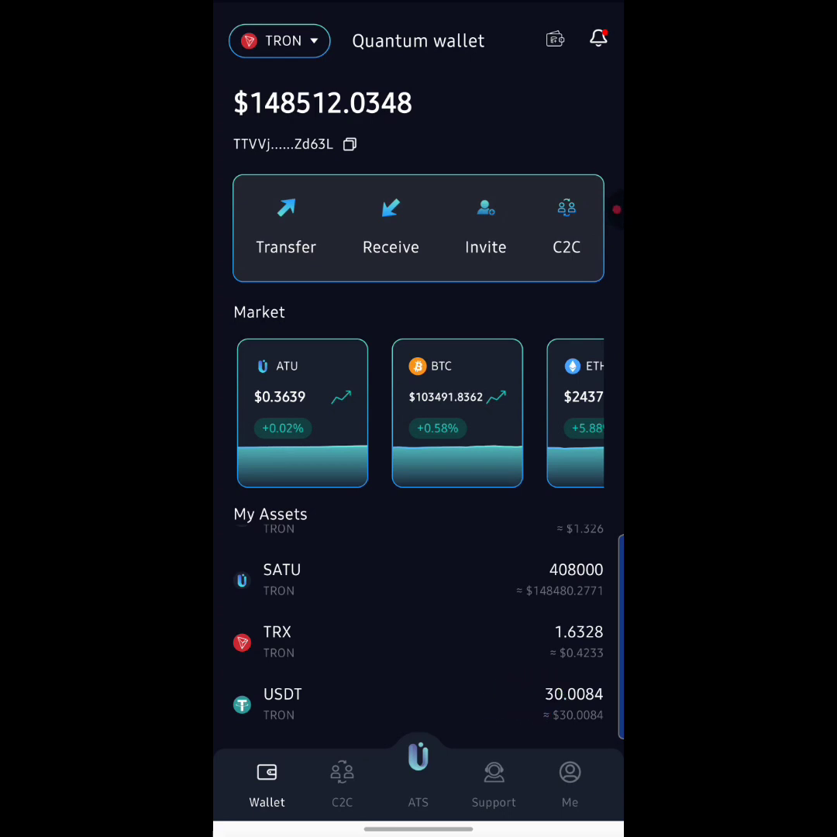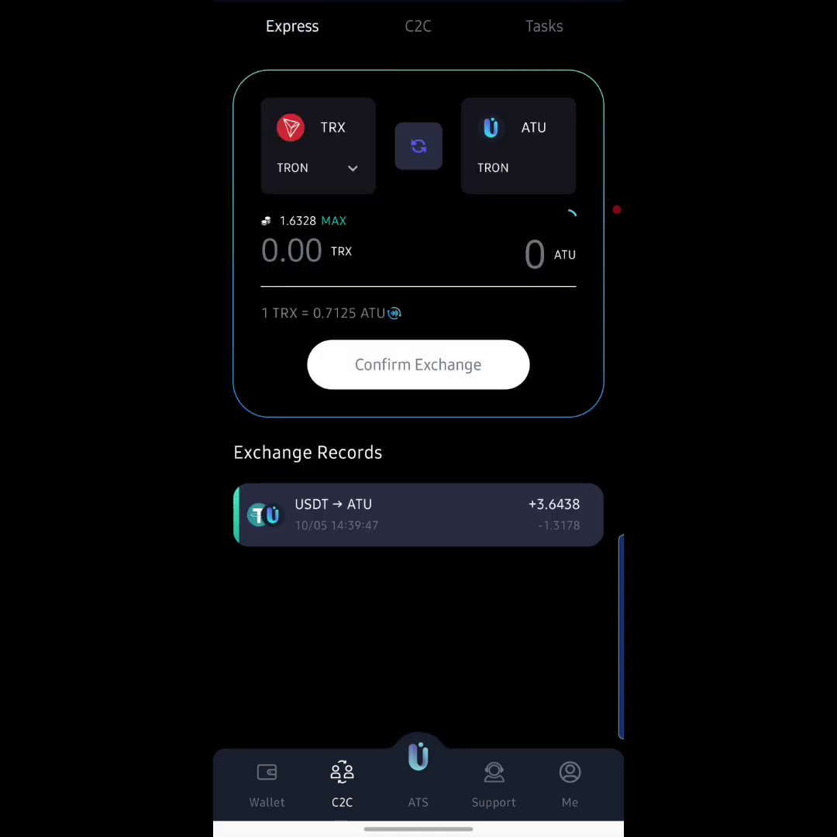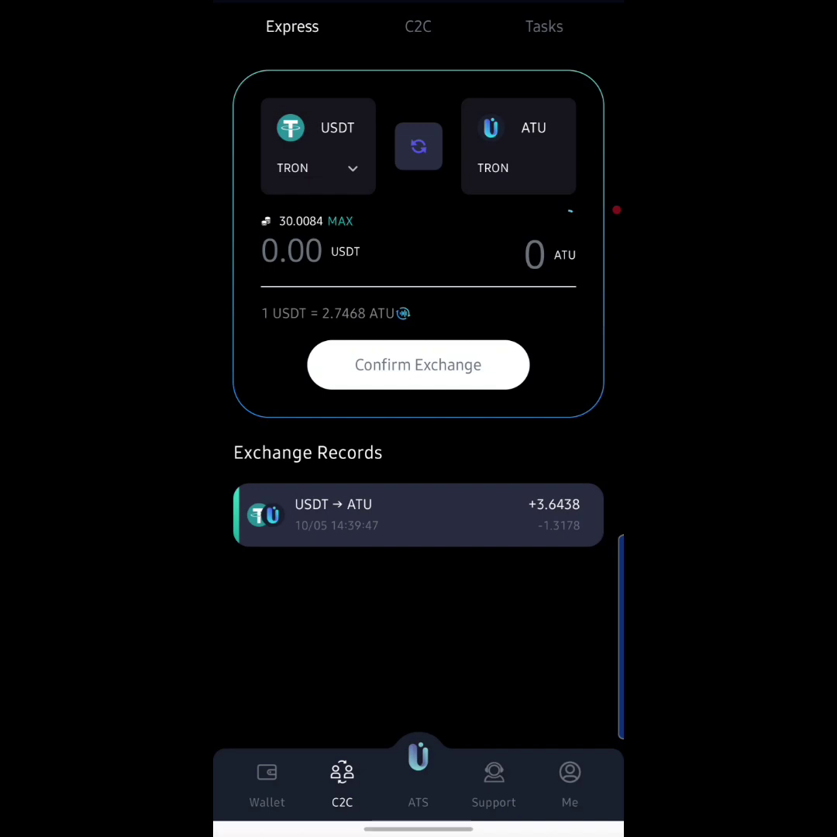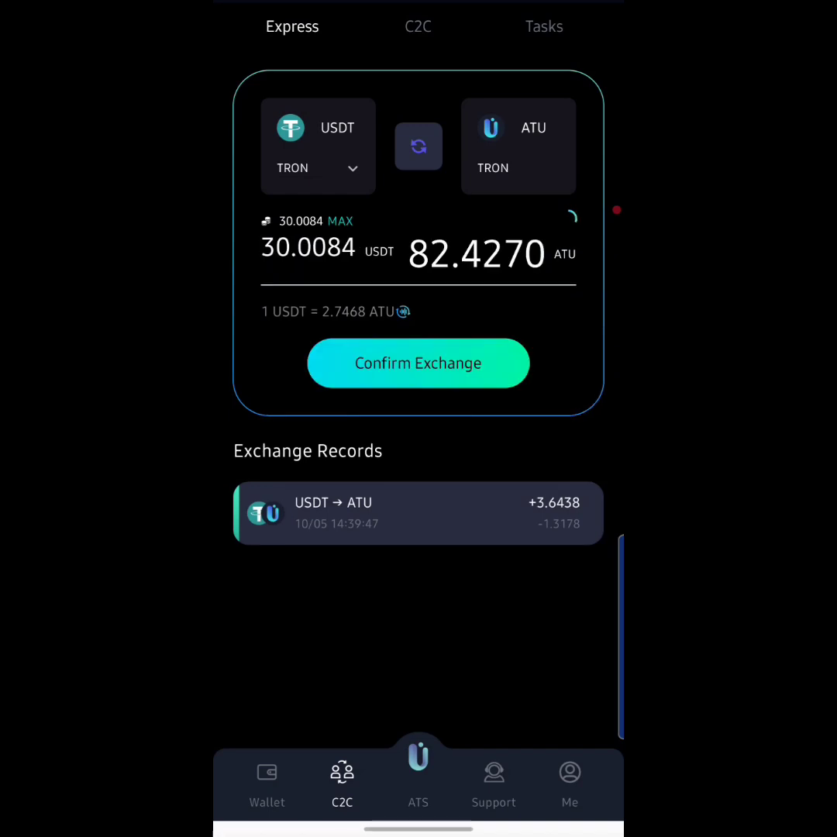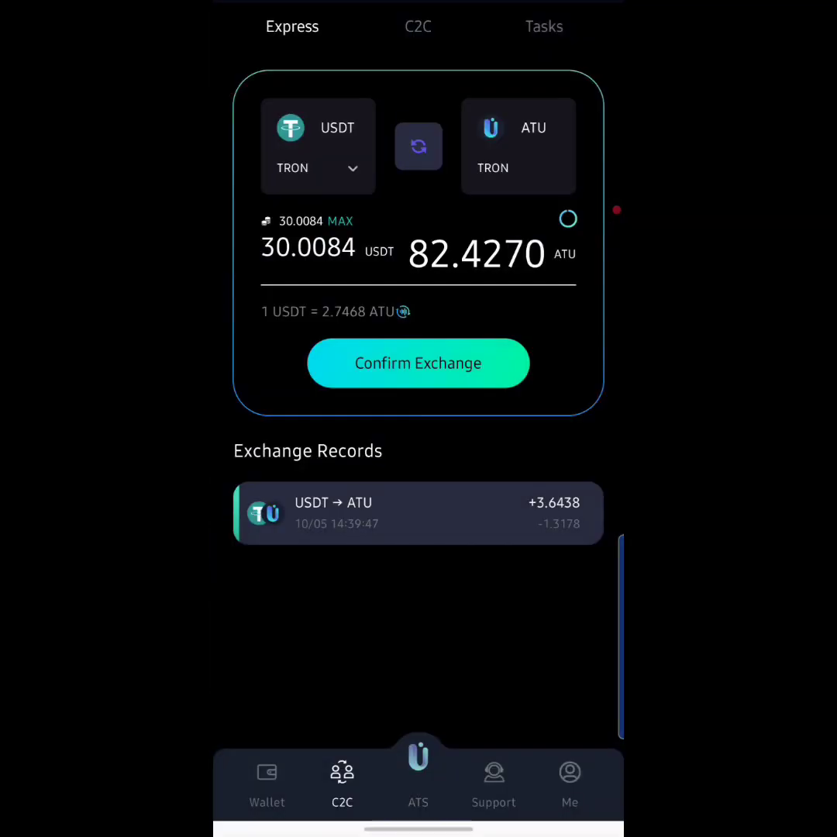So what is the next step to take when you have actually made a deposit into your account? The next step would be heading over to the C2C section right here. So I'm going to hit on it, guys. Okay, so over here that says Express, I'm going to hit on Express and just quickly do this, guys. Okay, over here that says TRX, I'm going to hit on it and just select USDT, and then I hit on Max. Okay, as you can see, 30 USDT is actually worth about 82 ATU. So I'm going to hit on confirm exchange right here, guys. I'm going to hit on confirm again.